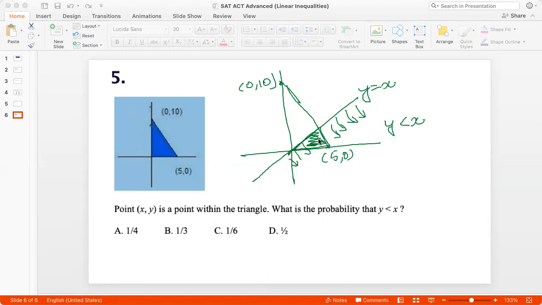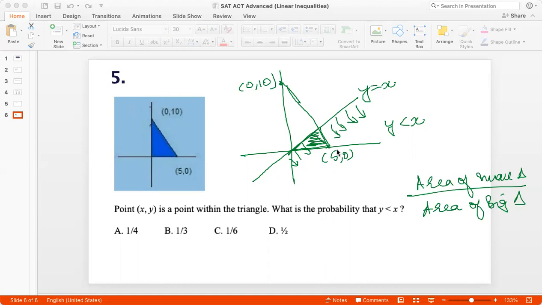So the required probability would be the area of the small shaded triangle, divided by the area of the big triangle, the one with (0, 10), origin, and (5, 0) as the vertices, because that's the region we are working with.